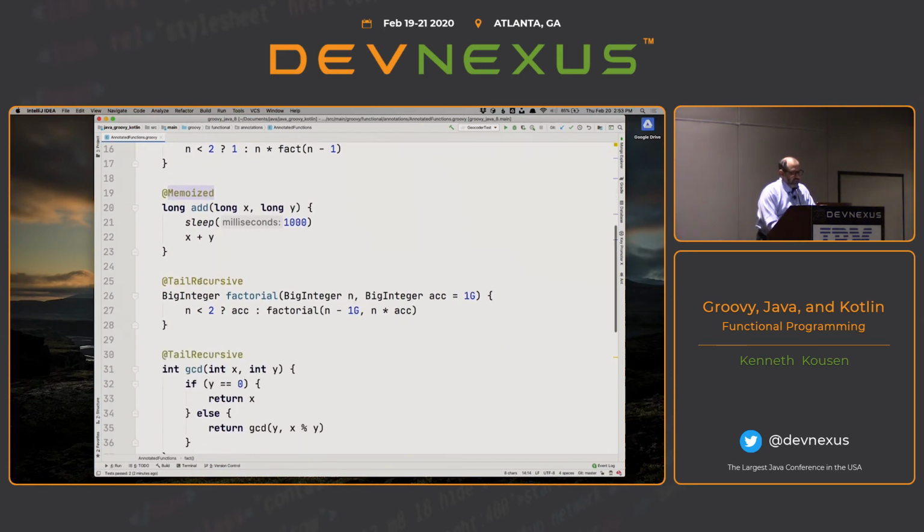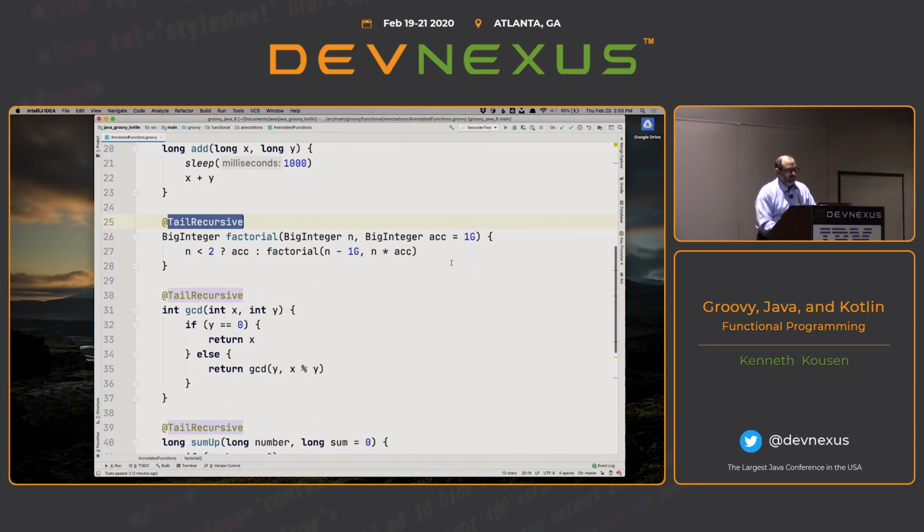They also have tail recursive. Now, to use tail recursive, you have to write your function so the last call is a call to the same method with different arguments. Okay? So sometimes you have to do this, and this is where default arguments come in really handy. I want factorial to take the number and the value of the accumulator, but when I call it, I don't want to provide an accumulator value. I just want to call it with factorial of 5 or 10 or something like that.